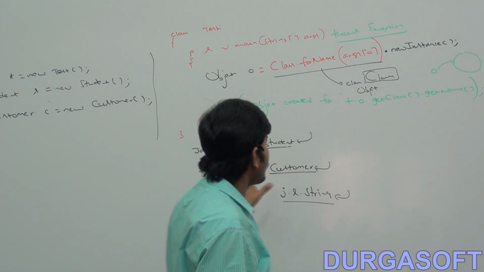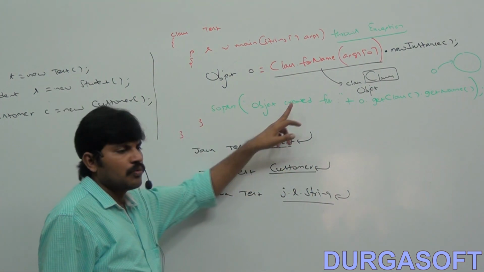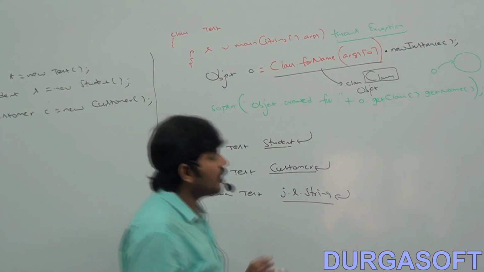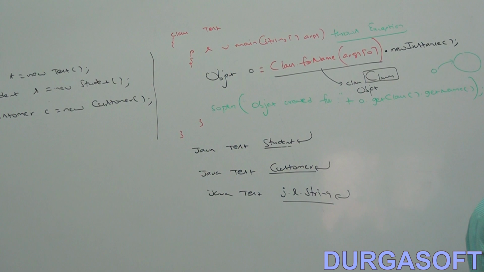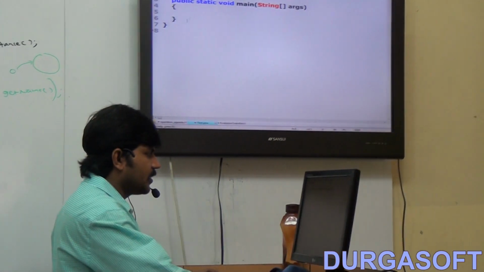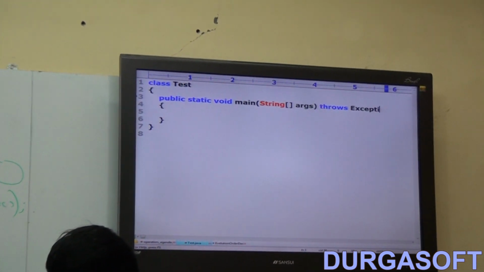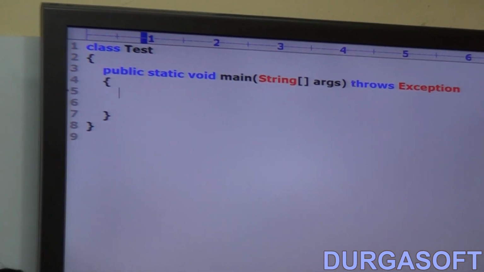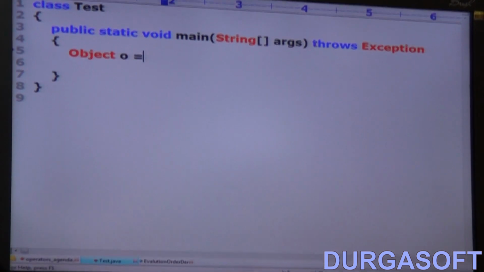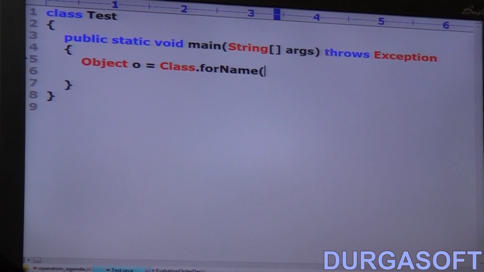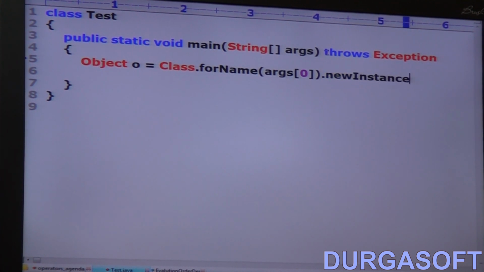Okay, make sure, object created for O dot getClass dot getName. So now let me execute this code. One minute, just a cross check. Sir, here I am taking class Test throws Exception. Object O is equal to, can I spell out the code? Class dot forName of args of 0 dot newInstance method.